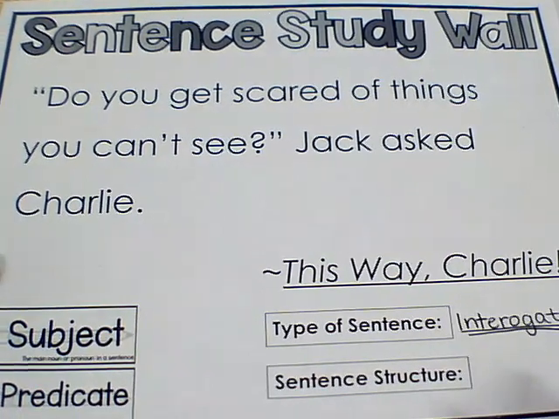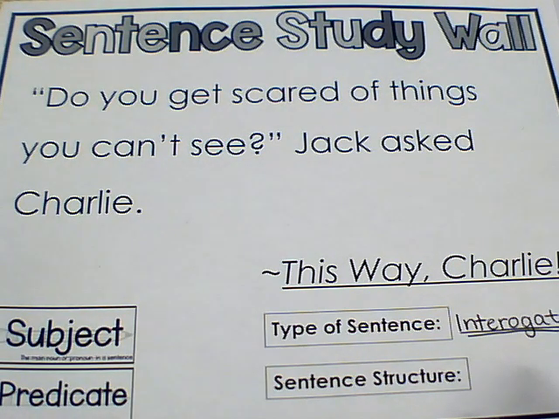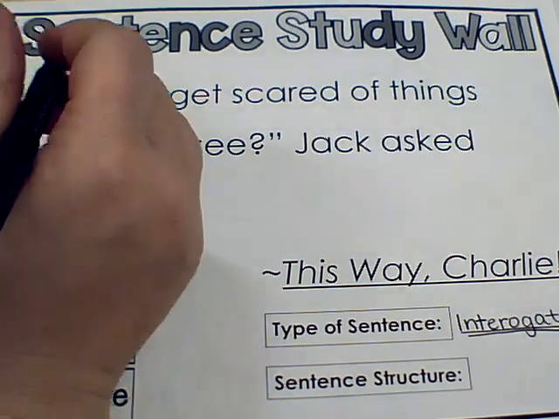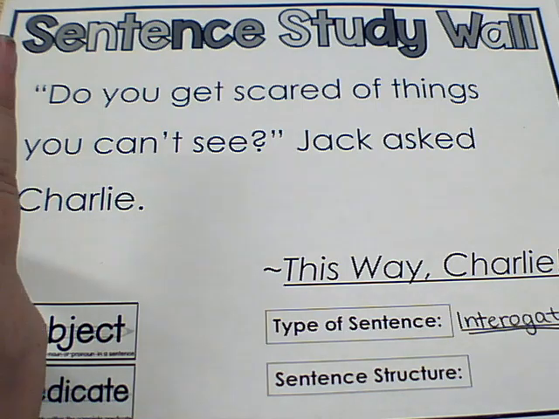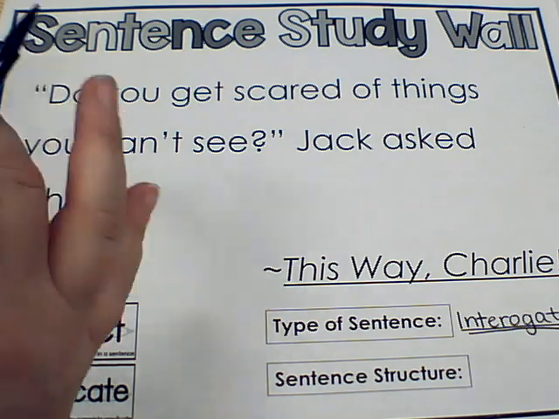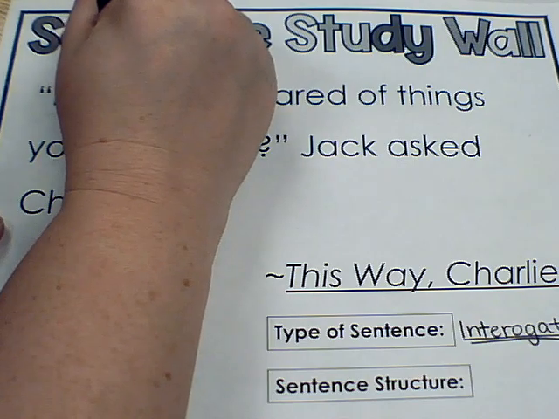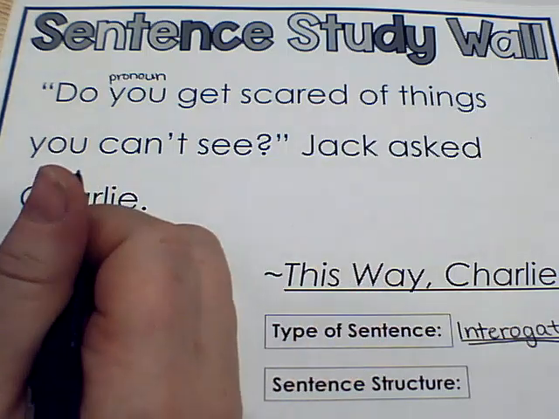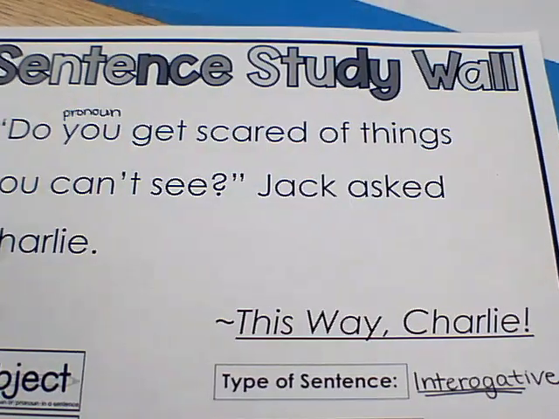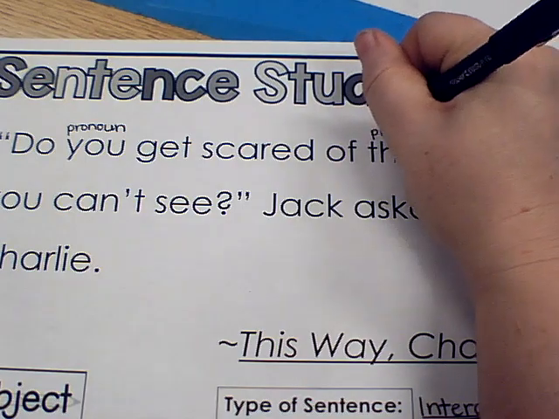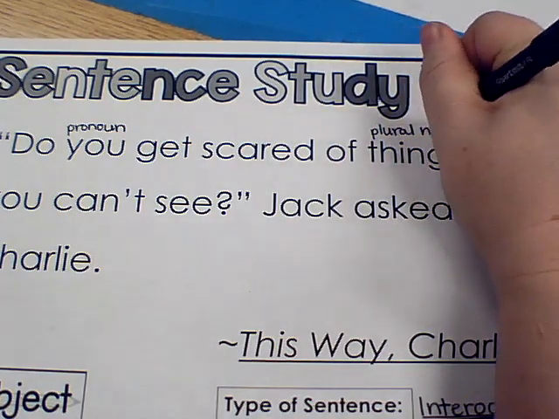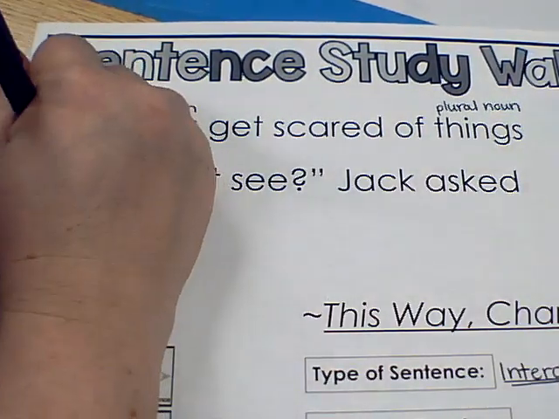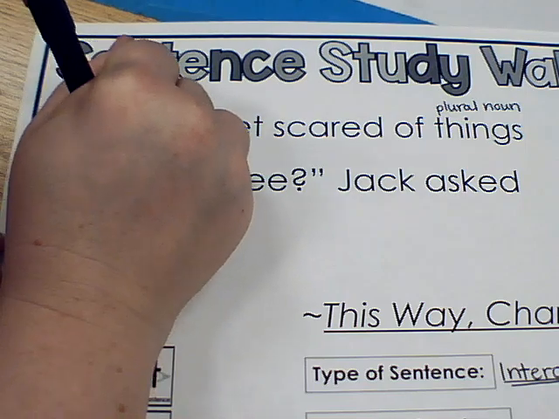And so we'll look and see. It says, do you get scared of things that you can't see? Jack asked Charlie. So let's go through and find all of the people, places, or things. So "you" is kind of like a person, but it's replacing the name for the person. So that's actually going to be our pronoun. Do you get scared of things? Okay, things are things, right? It's not being very specific. This is a plural noun. You, once again, that's a pronoun because it replaces the name of the actual noun.